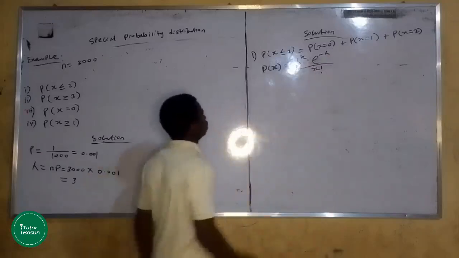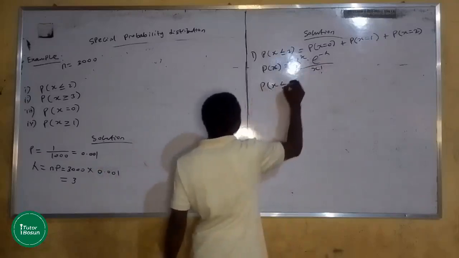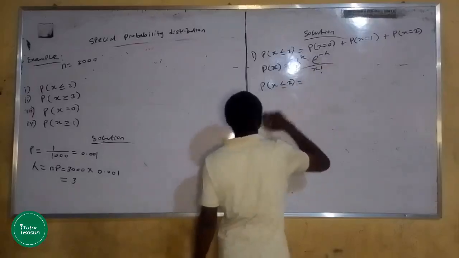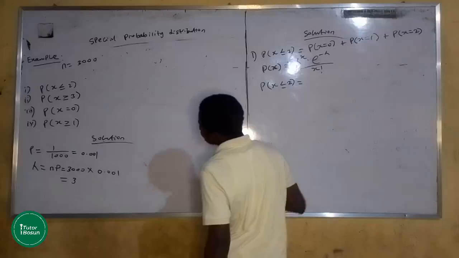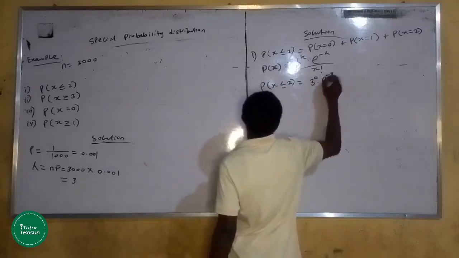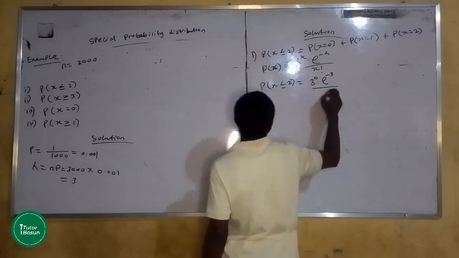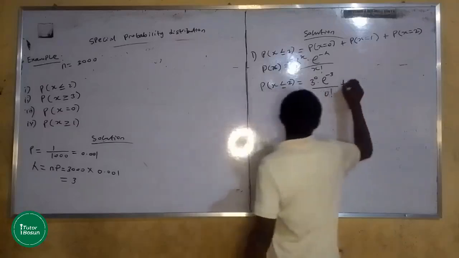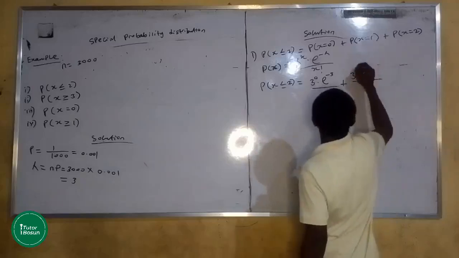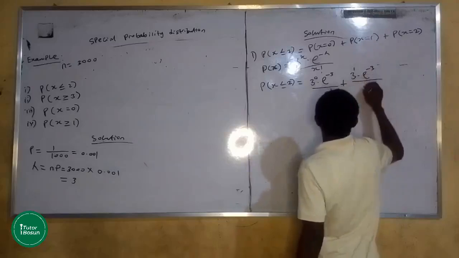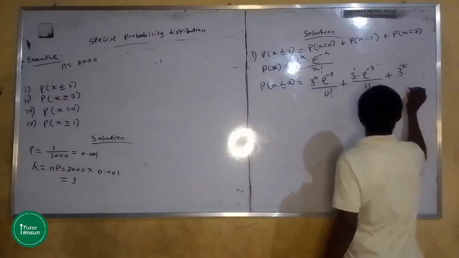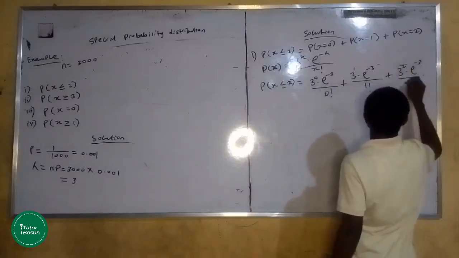So the probability of x less than or equal to 2 is: when x is 0, 3 raised to power 0 multiplied by e to the minus 3, over 0 factorial, plus 3 raised to power 1 multiplied by e to the minus 3, over 1 factorial, plus 3 raised to power 2 multiplied by e to the minus 3, over 2 factorial.